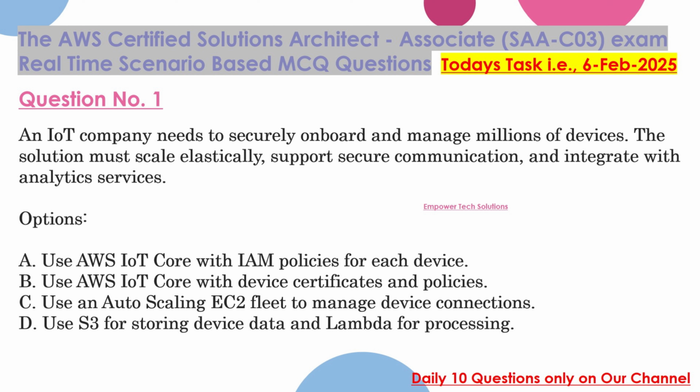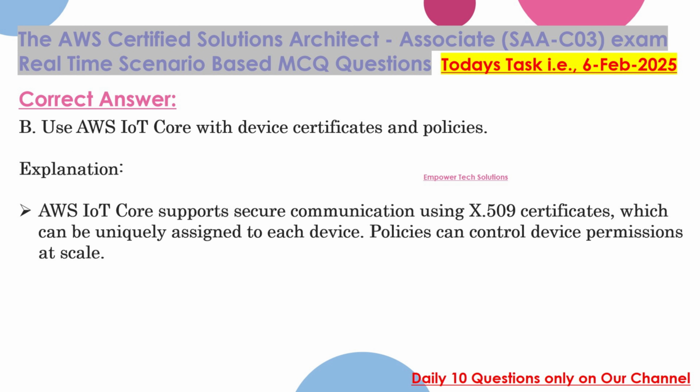B. Use AWS IoT Core with device certificates and policies. C. Use an auto-scaling EC2 fleet to manage device connections. D. Use S3 for storing device data and Lambda for processing. Correct answer: B. Use AWS IoT Core with device certificates and policies.